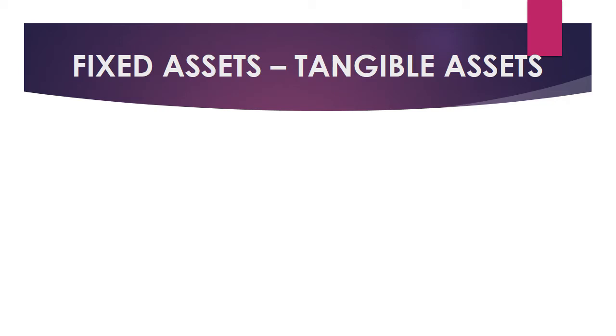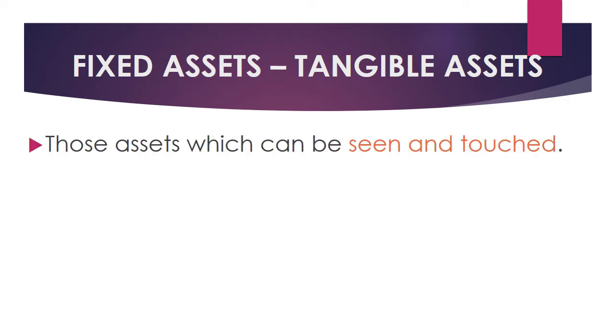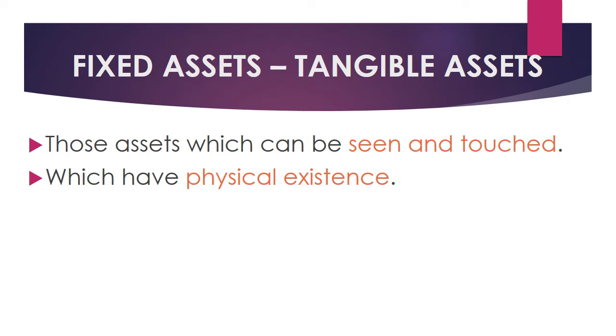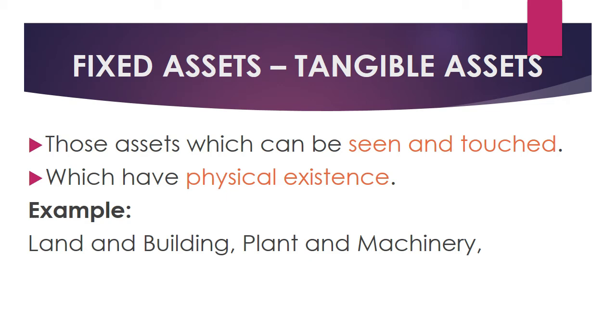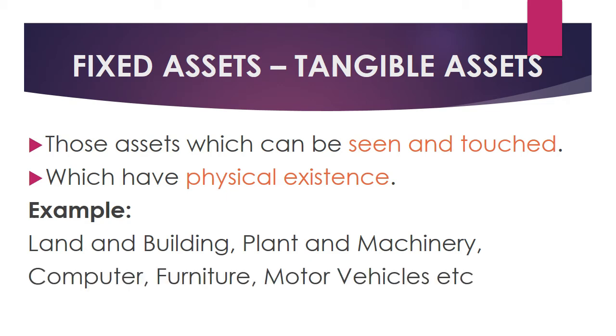When you talk about fixed assets, there are two types of fixed assets. First one is tangible assets. What do you mean by tangible assets? Those assets which can be seen and touched, right? You can see it and you can touch it. You can feel it. So those fixed assets are called as tangible assets, which have a physical existence. For example, land and building, plant and machinery, computer, furniture, motor vehicles, etc. are called as tangible assets.